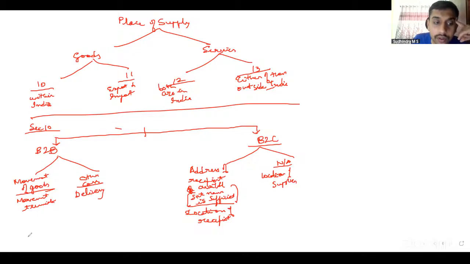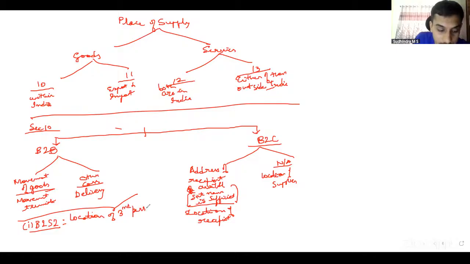Whereas in relation to these discussions, we have further, if it is bill to ship to. If it is bill to ship to, the original supply place of supply will be the location of the third person upon whose instructions the supplier delivered it to the recipient. Location of the third person.